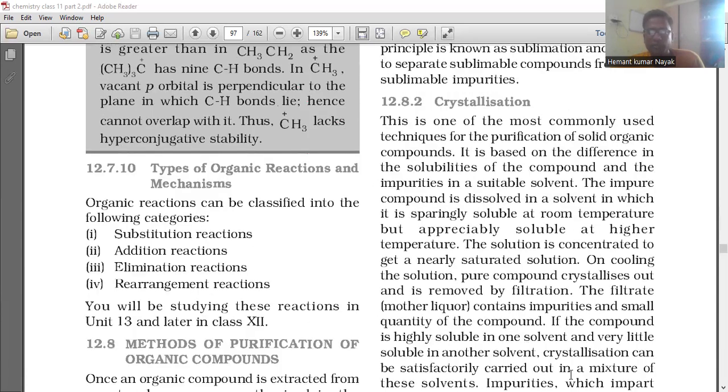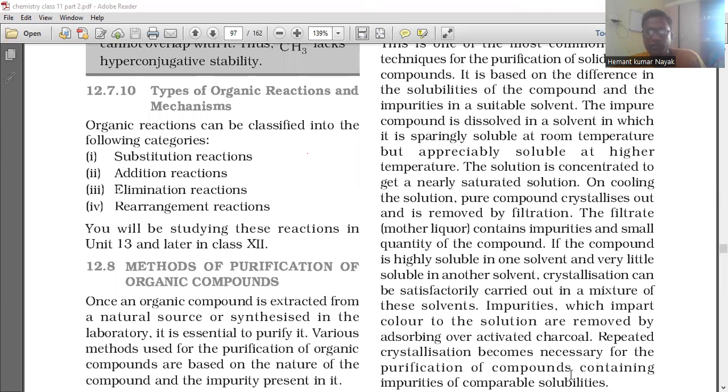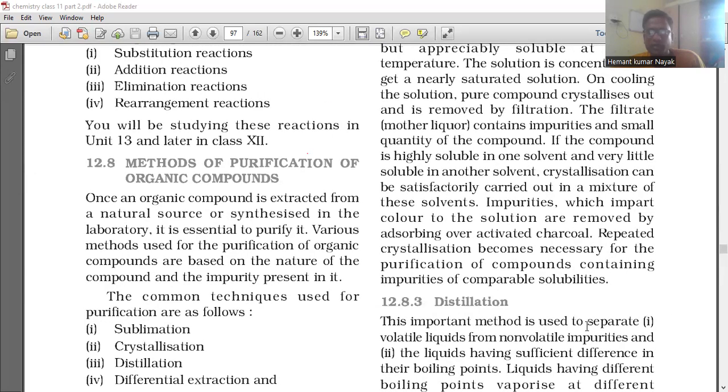If the compound is highly soluble in one solvent and very little soluble in another solvent, crystallization can be satisfactorily carried out in a mixture of the solvents. Impurities which impart color to the solution are removed by adsorbing on activated charcoal. Repeated crystallization becomes necessary for the purification of a compound containing impurities of comparable solubility.